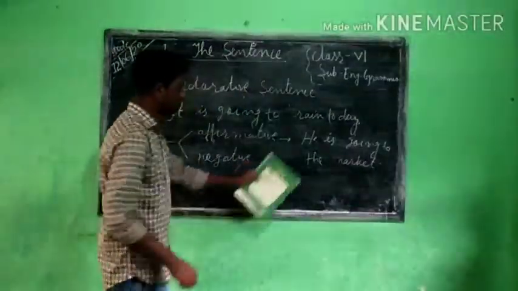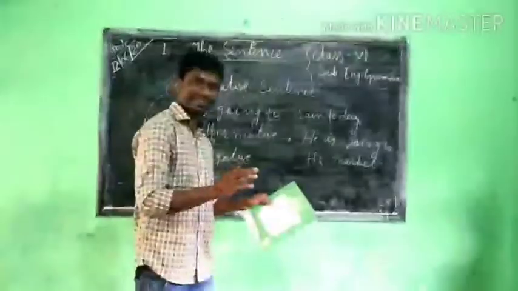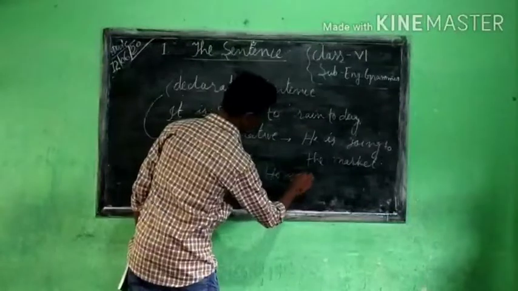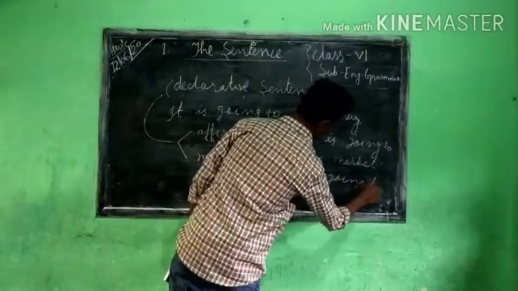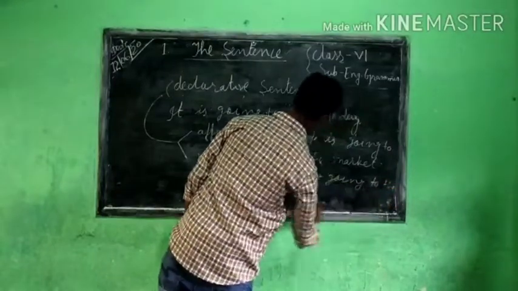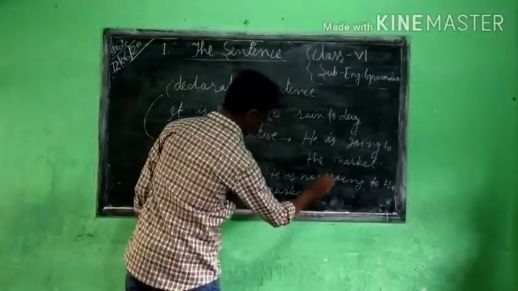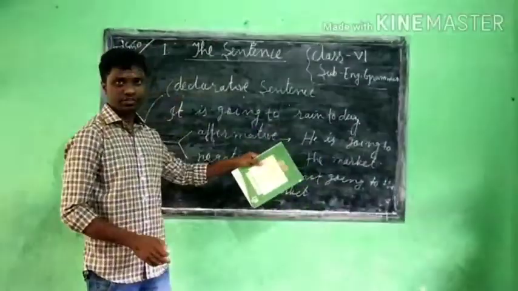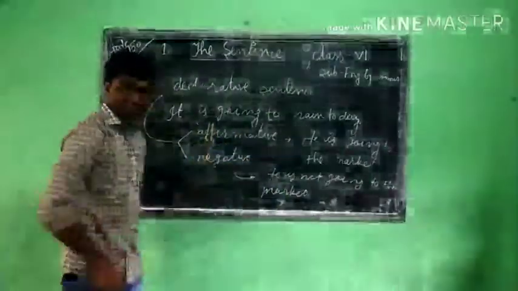The same sentence we shall make negative. You know how to make a sentence negative: he is not going to the market. Can you find the difference between the affirmative and the negative sentence?